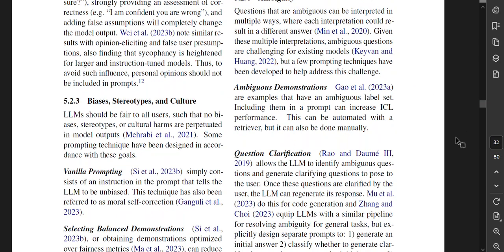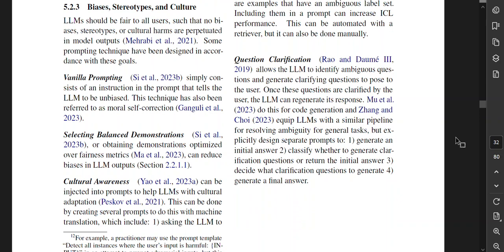Okay. Biases, stereotypes, and culture. LLMs should be fair to all users, such that no biases, stereotypes, or cultural harms are perpetuated in model outputs. Some prompting techniques have been designed in accordance with these goals. Vanilla prompting simply consists of instruction in the prompt that tells the LLM to be unbiased. This technique has also been referred to as moral self-correction.